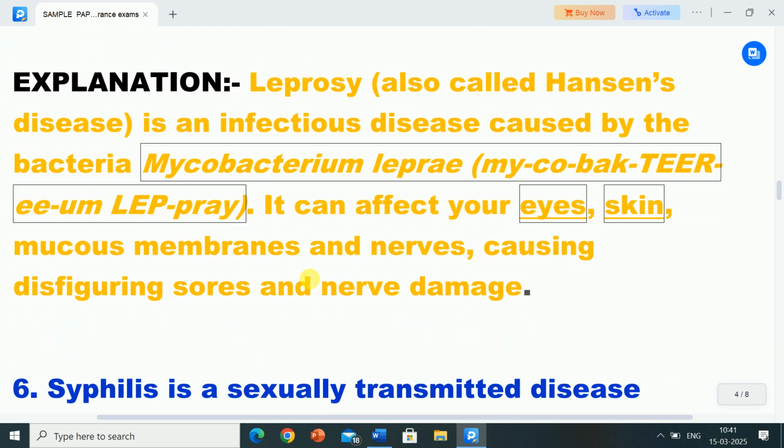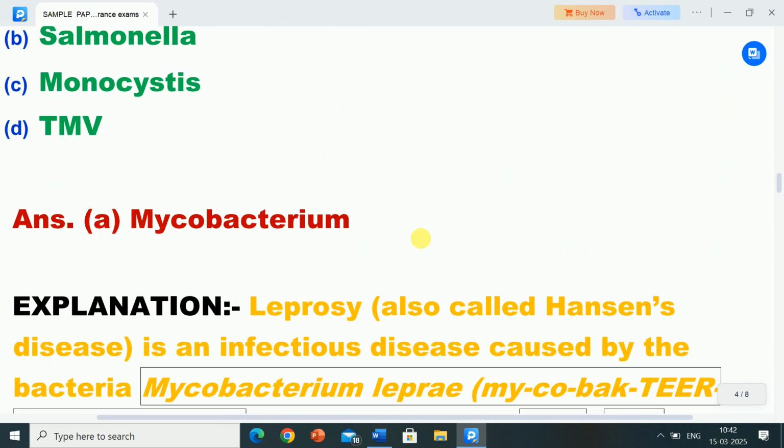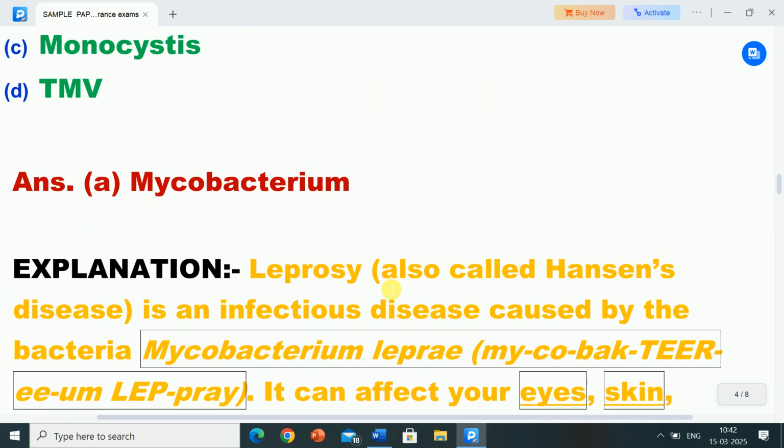Its explanation is, leprosy, also called Hansen's disease, is an infectious disease caused by the bacteria Mycobacterium leprae. It can affect your eyes, skin, mucous membranes and nerves, causing disfiguring sores and nerve damage. So leprosy is caused by Mycobacterium bacteria.